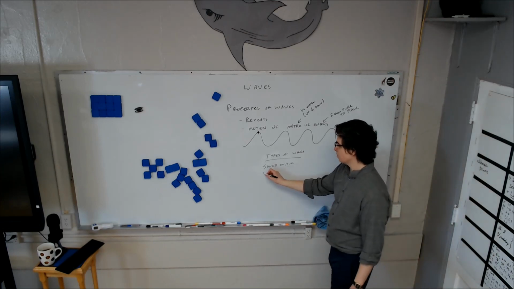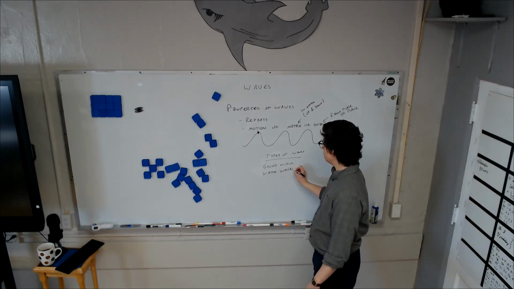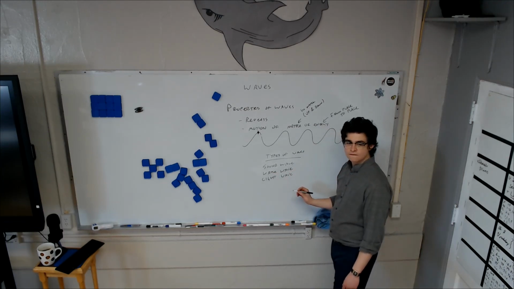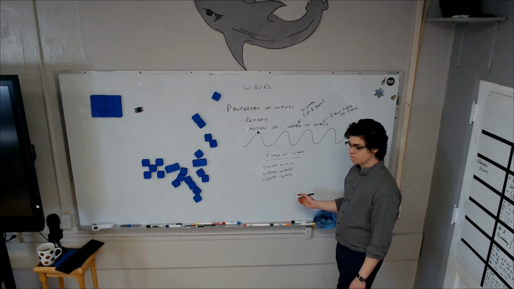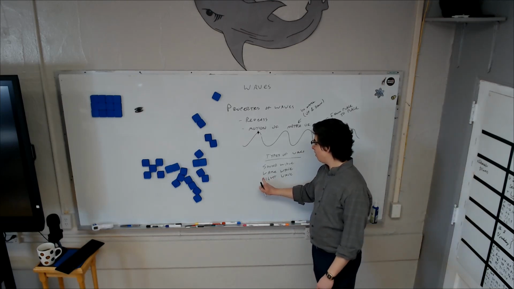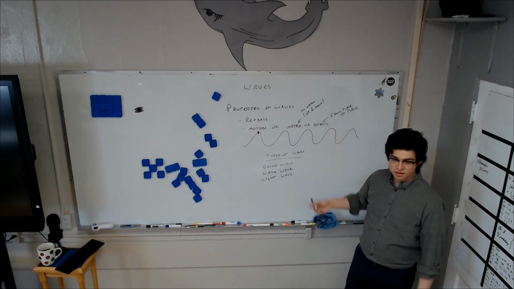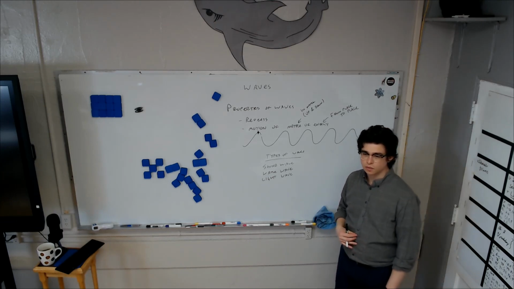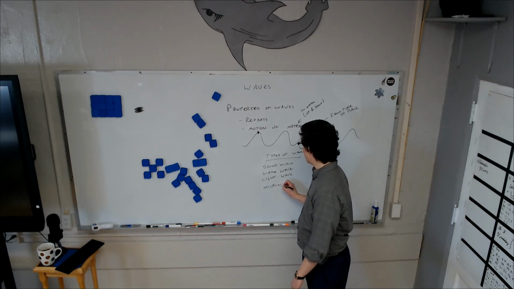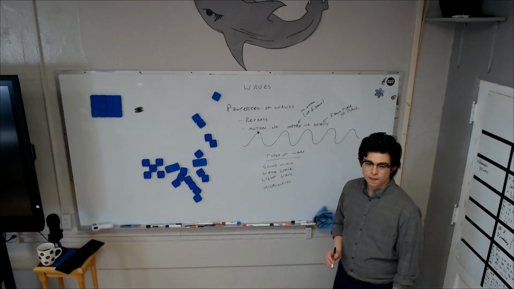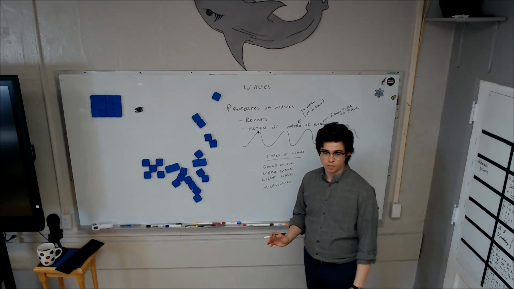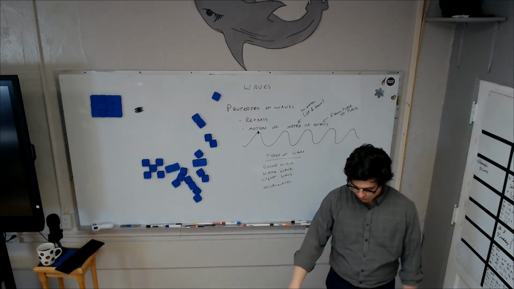So sound waves, we already said water waves. Light waves, what else? Hayden? Did you have a question? What other kinds of waves are there? Energy. Okay, so energy waves in general. Light waves are a type of energy wave, but really all kinds of waves move energy, right? All kinds of waves move energy. That'll give you a hint for what your definition is going to be. Microwaves. What else? What other kinds of waves can we think of? There are more, but this is a fine list for now.